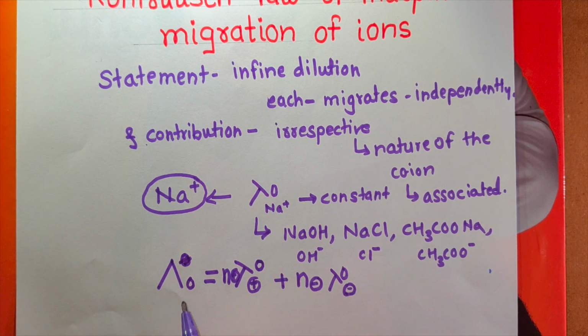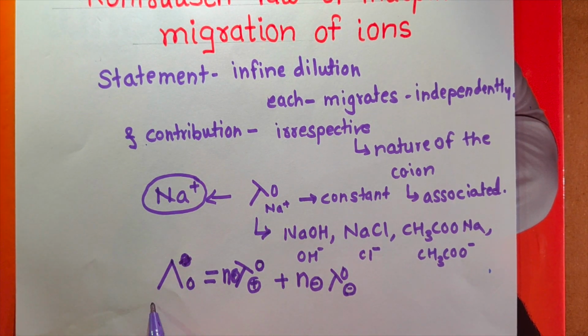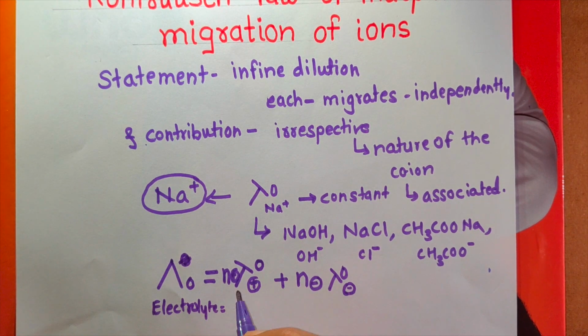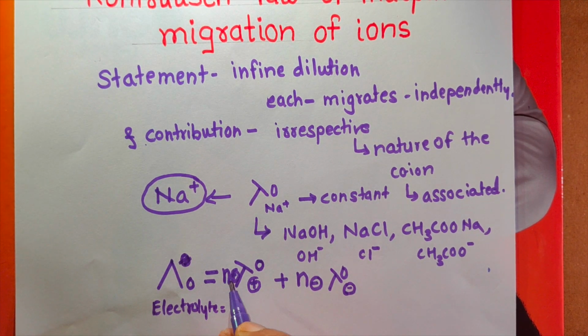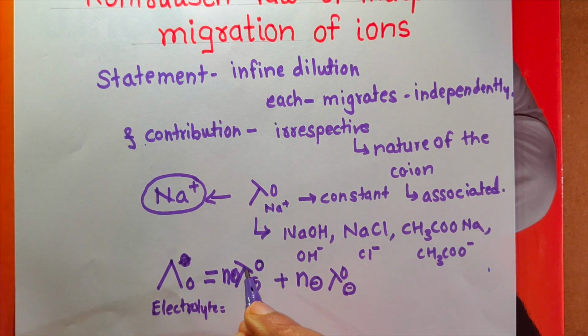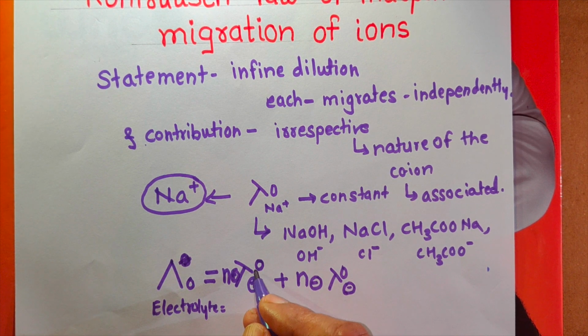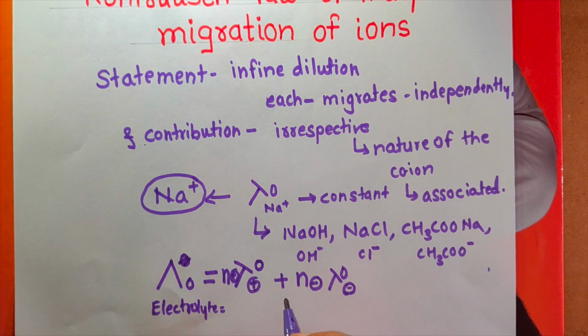What is each term? Lambda 0 is the molar conductivity at infinite dilution of the electrolyte. Here, this electrolyte contains n plus, the number of cations, and lambda 0 plus is the molar conductivity at infinite dilution of each cation.